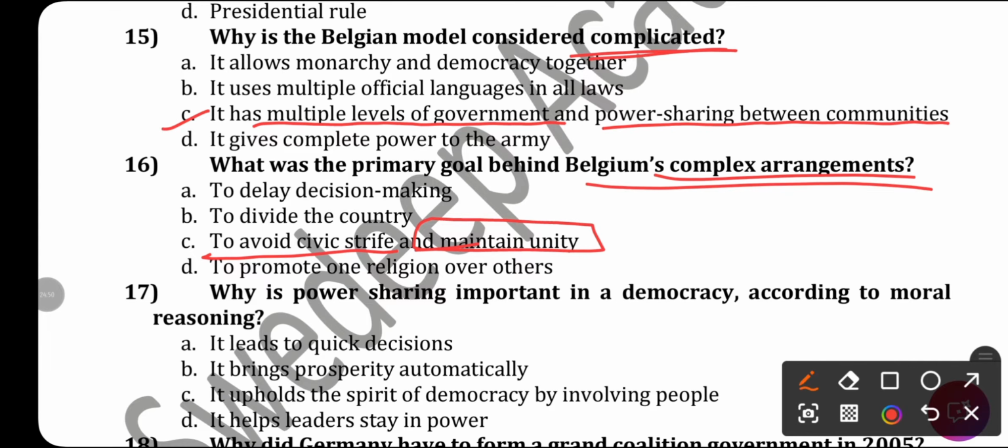It leads to quick decisions, it brings prosperity automatically, it upholds the spirit of democracy by involving people, or it helps leaders stay in power. According to the moral reason for power sharing, it upholds the spirit of democracy by involving people. So the right answer will be again option C.